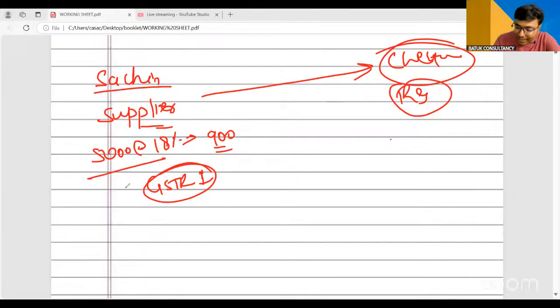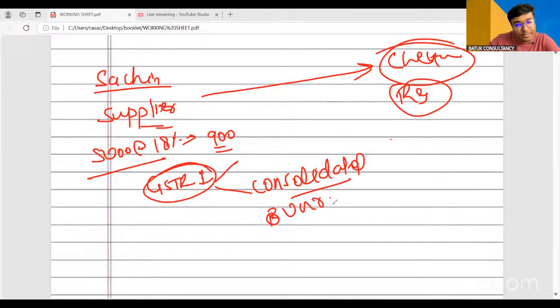So you can do one thing: you just need to provide the consolidated details of your unregistered sales and the invoice-wise details of your registered sales. That is the requirement.